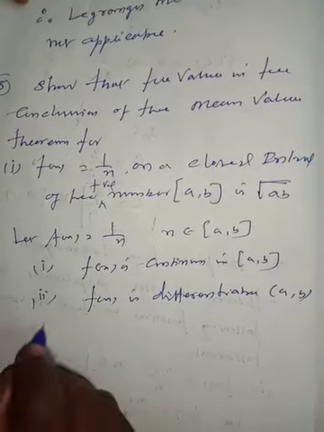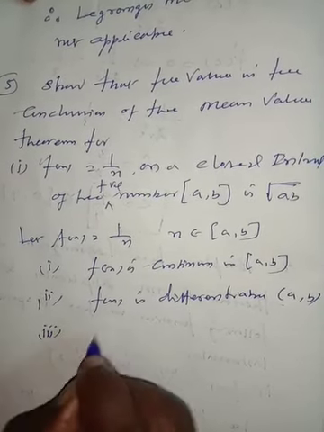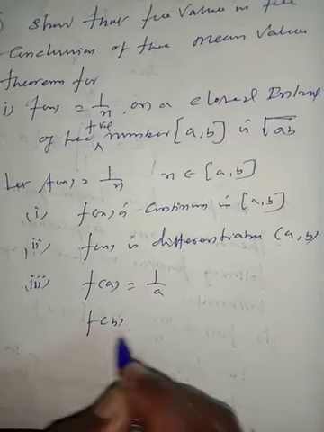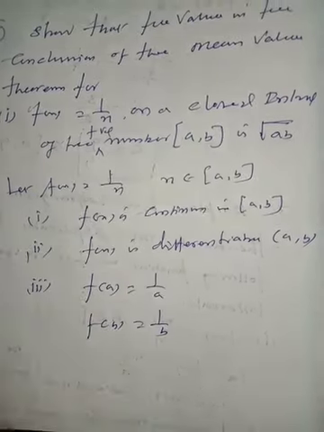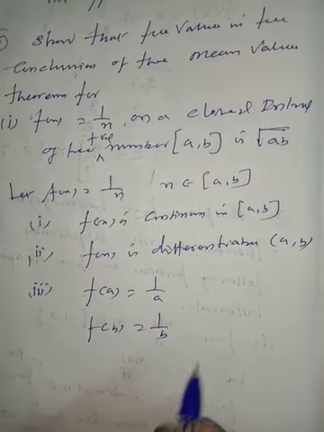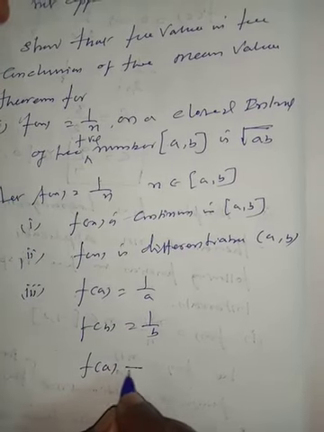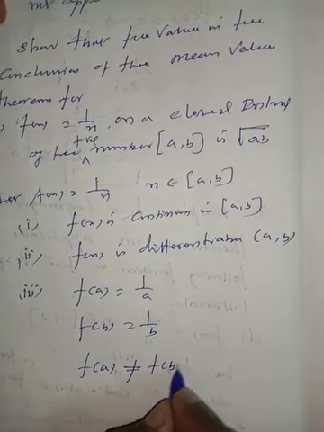Number 3, f of a is equal to 1 by a, f of b is equal to 1 by b. In this case f of a is not equal to f of b.